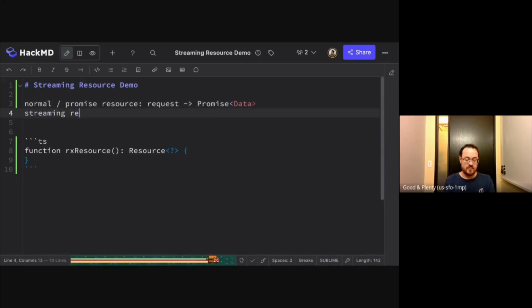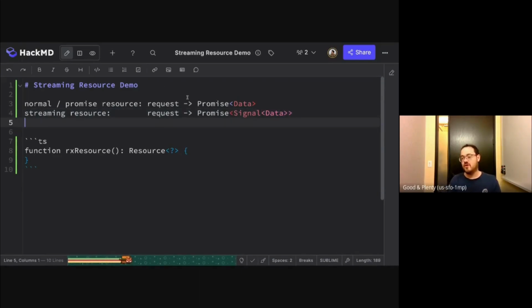And then you have the streaming resource API, which is very similar, except we're taking that request and we're saying, okay, the streaming resource is going to return a promise of a signal of your data. And signals are values like other values in the system, but they're values that can change over time.